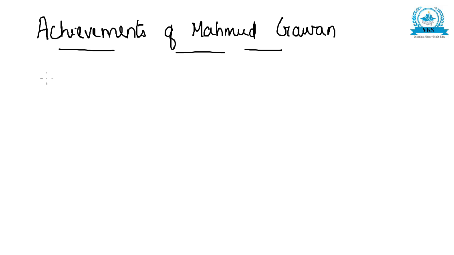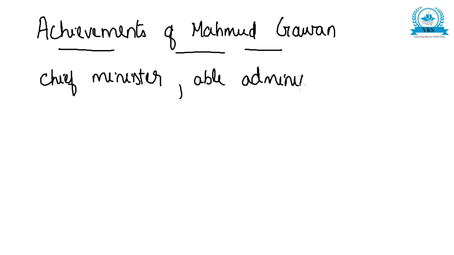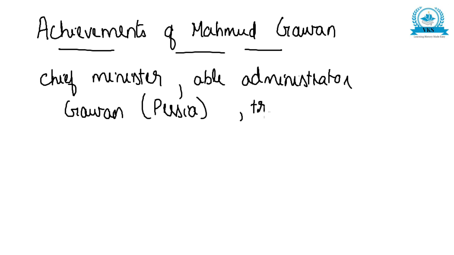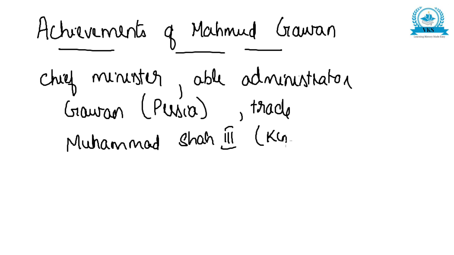He was a chief minister and an able administrator. He was born in Gawan in Persia, and actually he had come to India for the purpose of trade. He was appointed as a chief minister by Muhammad Shah III, who was the king during that time. Now let us see what were his achievements.